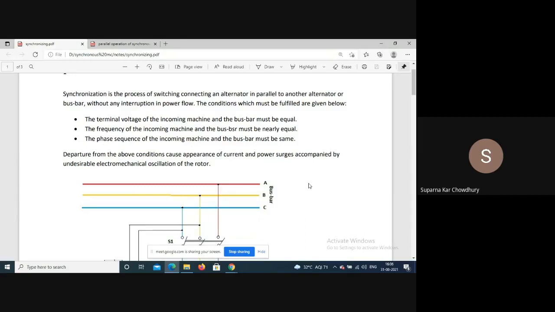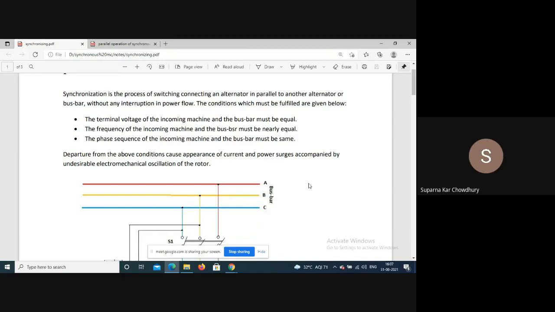But making a grid made up of a large number of generators, different loads, and long transmission lines involves quite complicated analysis because of stability and other things, and those will be discussed in your power system papers, but we are only interested in the generator.